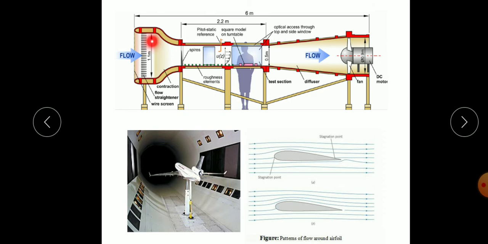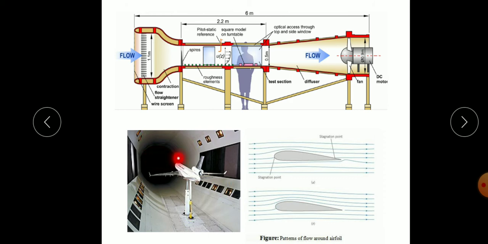Filters or flow straighteners are used, so that the flow should be along the streamlines. A flow straightener is used here at one end, and to remove the impurities a wire screen is used. The air flows through this section, and this is the test section with the glass, where we can observe the flow pattern.